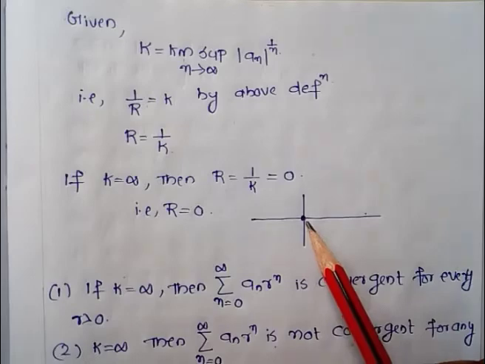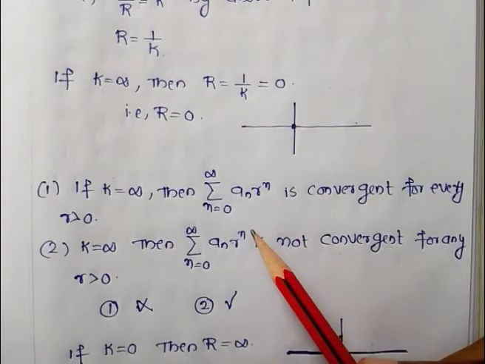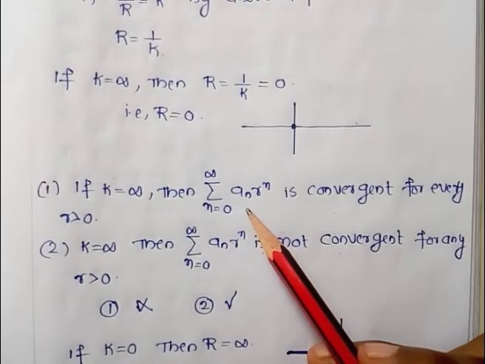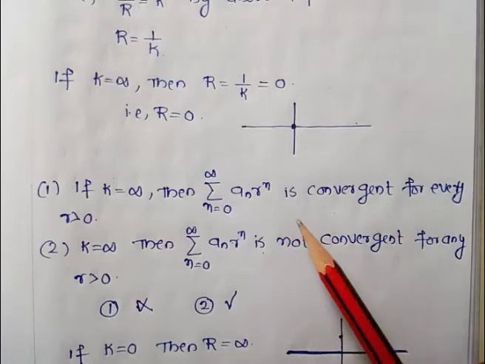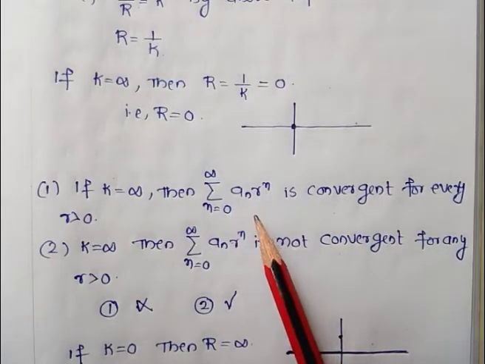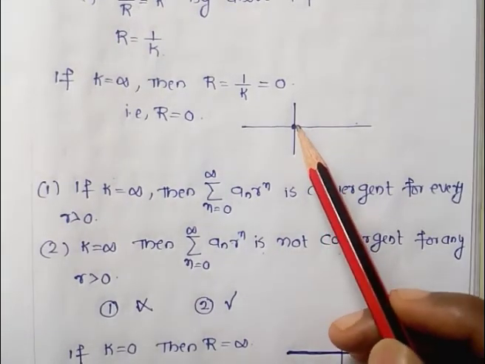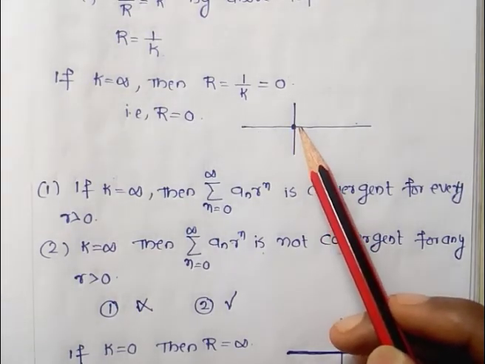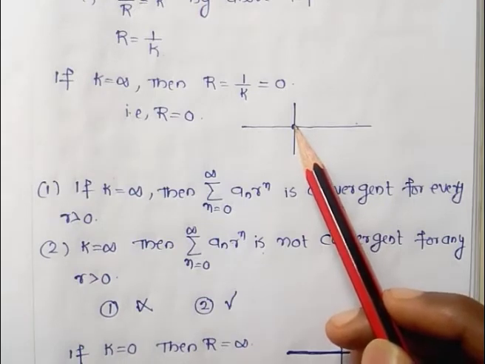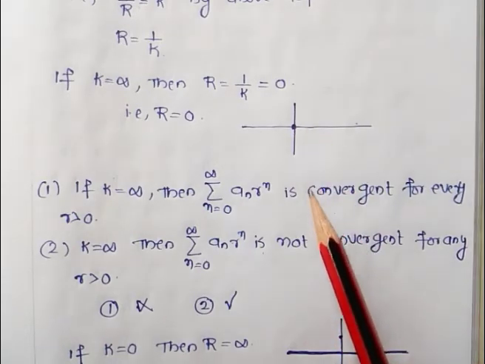So our first option says that if k is equal to infinity, then the summation n ranging from 0 to infinity of a_n r^n is convergent for every r greater than 0. Here it is a power series with center 0, and if k is equal to infinity, the radius of convergence is 0. That is, the series is convergent only at a single point, 0. It is only a point, a dot, not a circle, so we cannot get a region of convergence.